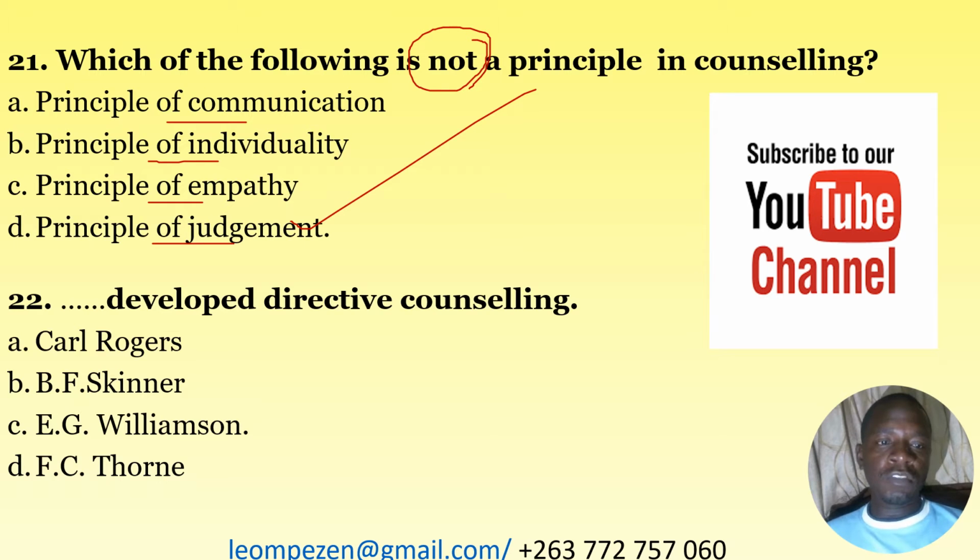Number 22, dash developed directive counseling. A. Carl Rogers, B. B.F. Skinner, C. E.G. Williamson, and D. F.C. Thorne. The correct answer here is E.G. Williamson. He is the one who is credited for developing directive counseling.